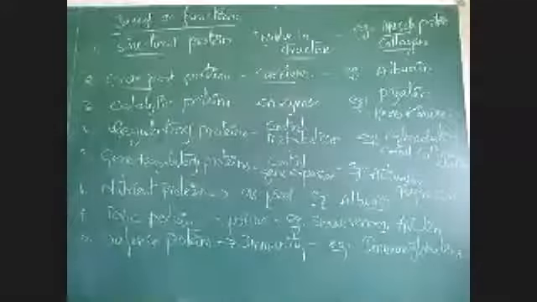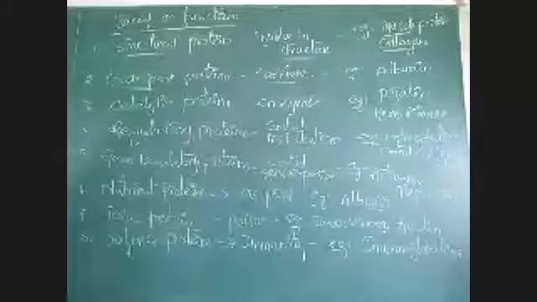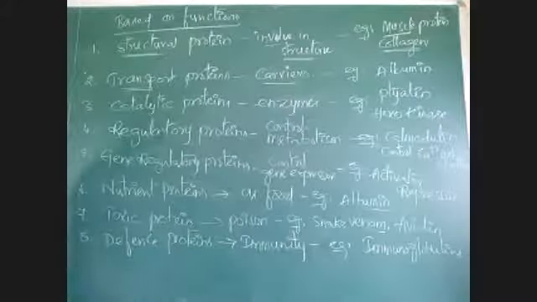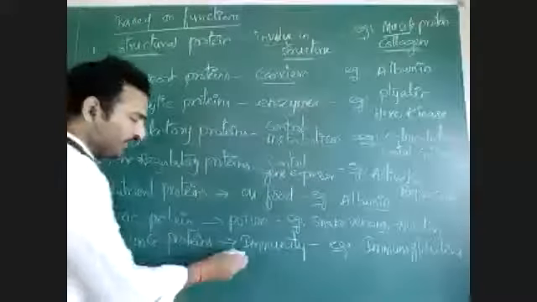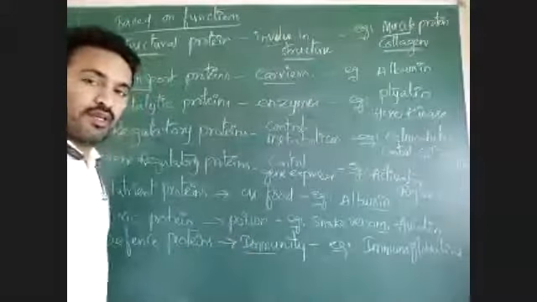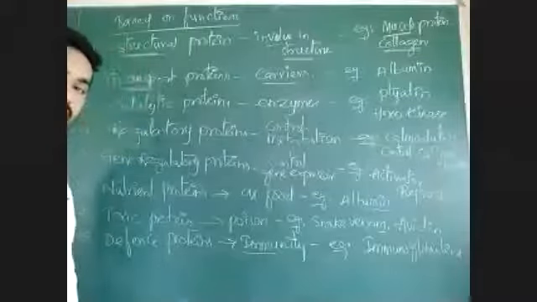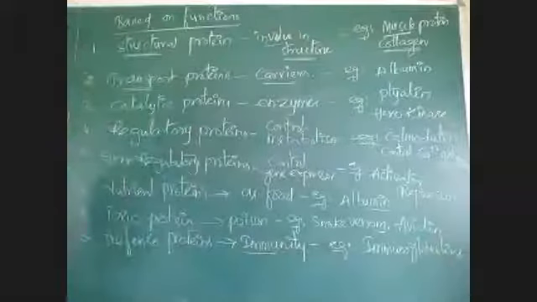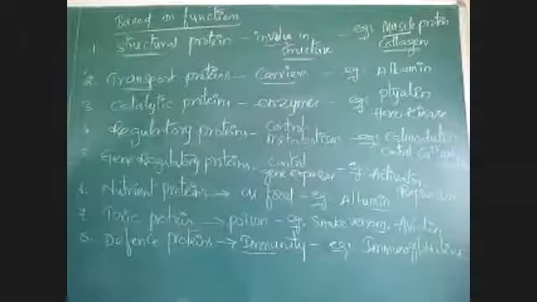Immunoglobulins or antibodies can be taken as immunity boosters. These proteins give resistance to diseases. They protect our body. That's why they are called defense proteins.